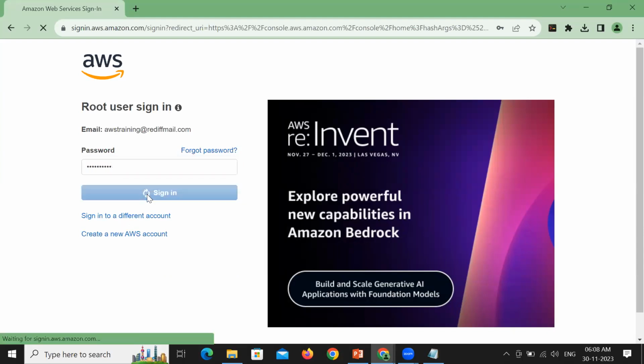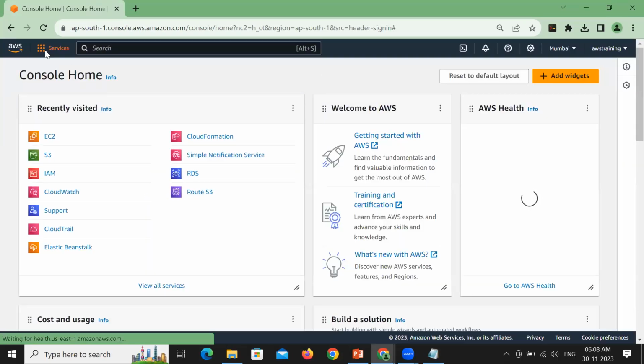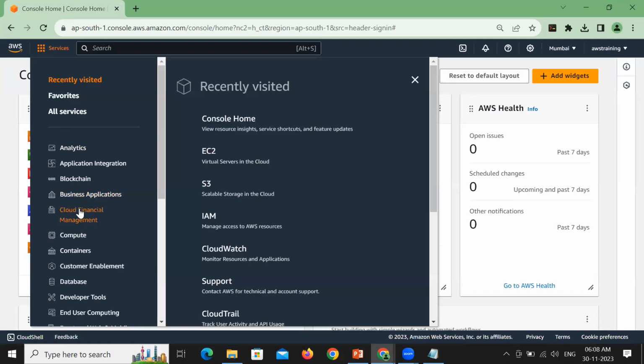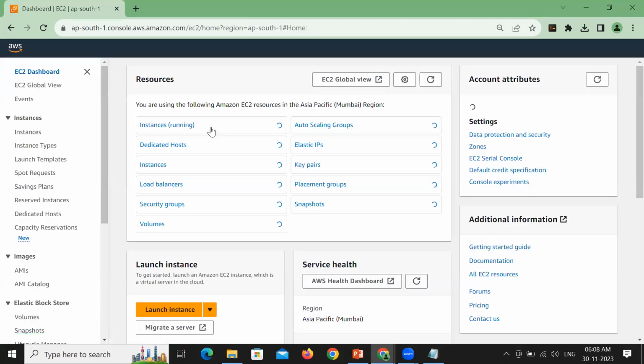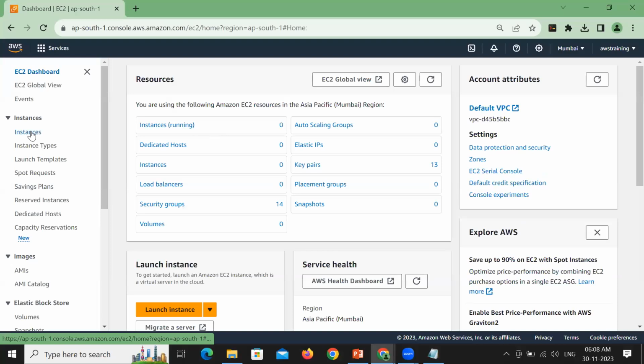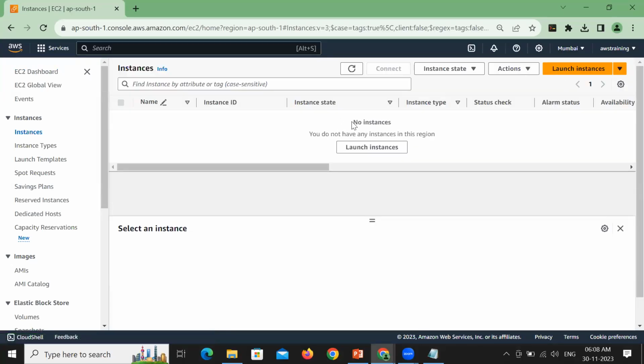I have logged into AWS. Under Services, under compute, we have a service called EC2. Go to instances. Right now, I have no instances in this particular region.